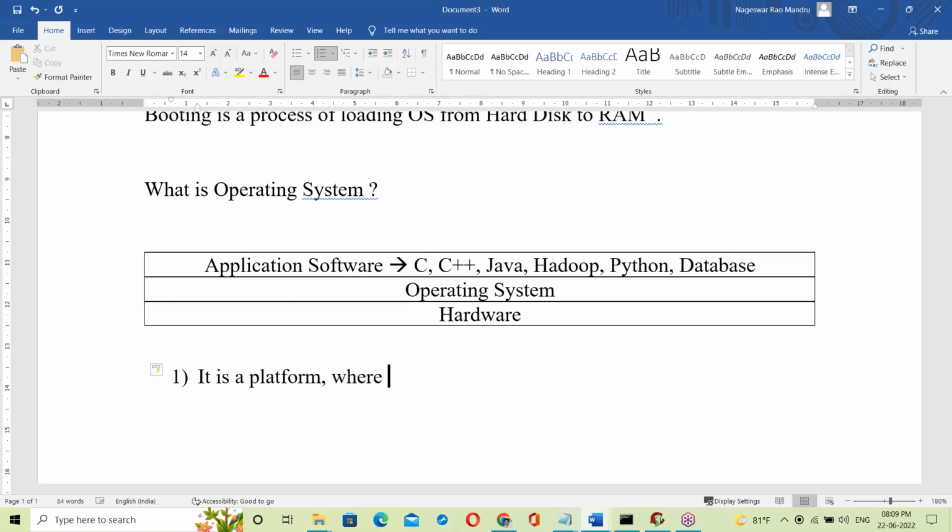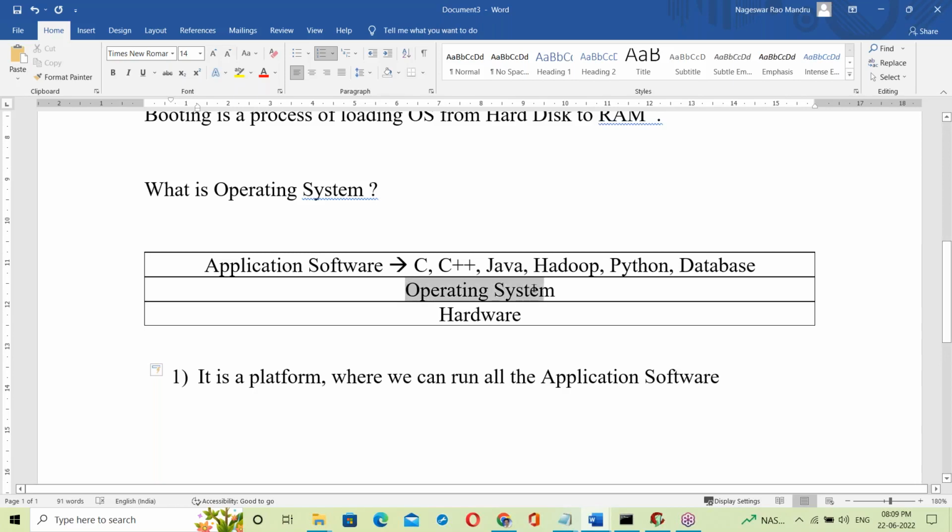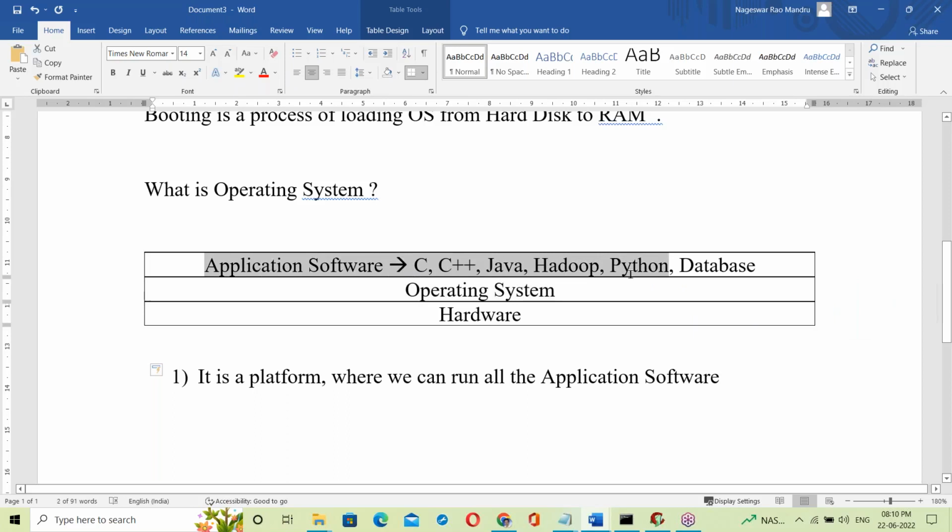It's a platform where we can run all the application softwares. So the OS is acting like a platform. On top of the OS, all the programs are running here. The OS is giving a platform here.